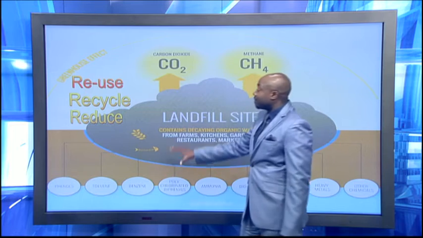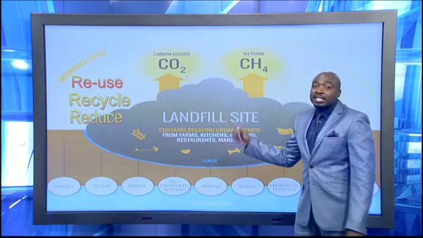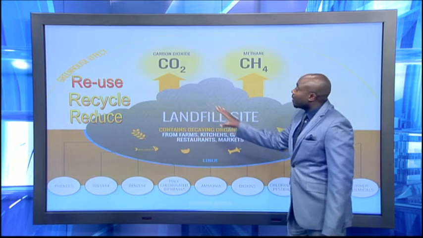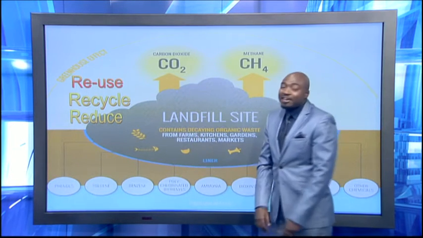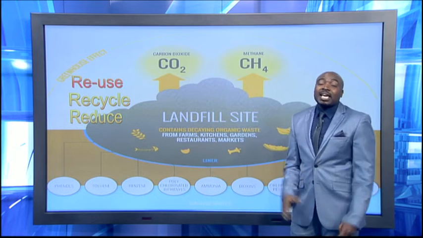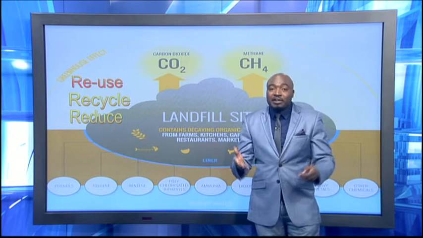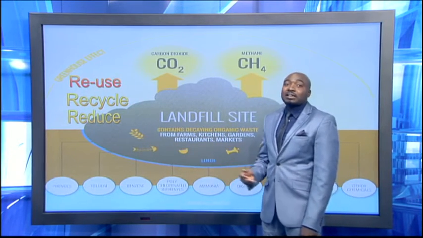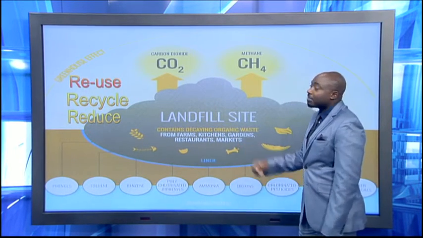And again, with our landfills, this is where we dump all the waste that we do not need in our houses, and in the landfills we produce a whole lot of carbon dioxide and methane gases, and all those gases contribute in trapping the energy that's supposed to leave the surface of the Earth, and by then warming up the surface of the Earth.